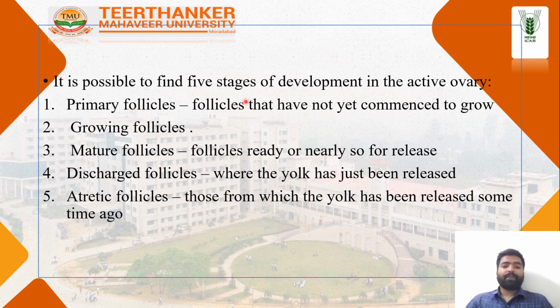It is possible to see 5 stages. Primary follicles have not yet commenced further growth. Then mature follicles are nearly ready to be released. A discharged follicle is one where the yolk has just been released, and atretic follicles are those from which the yolk was released some time ago.